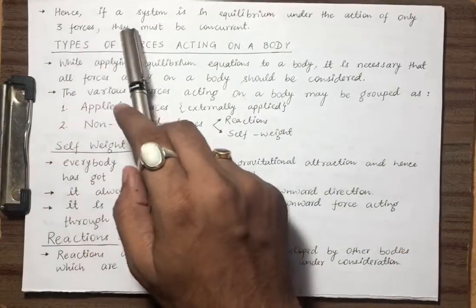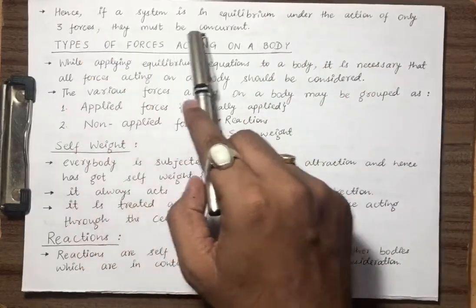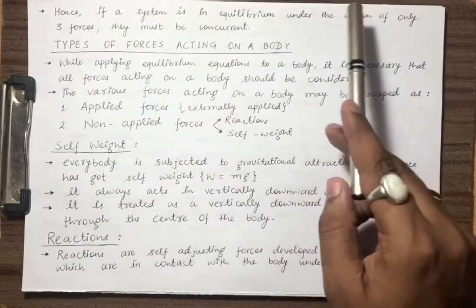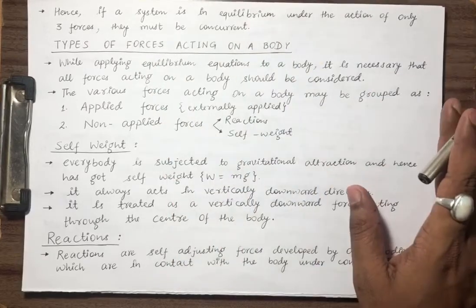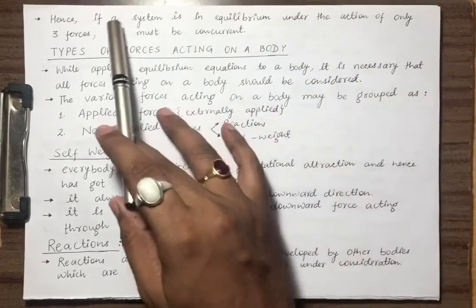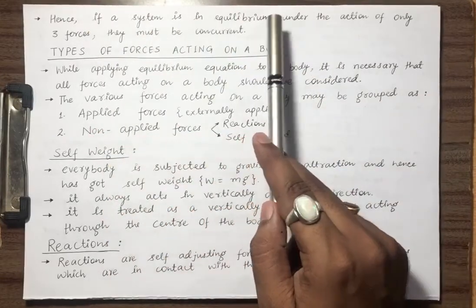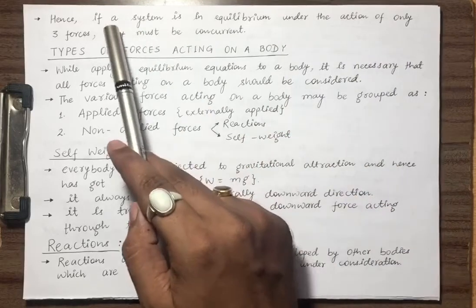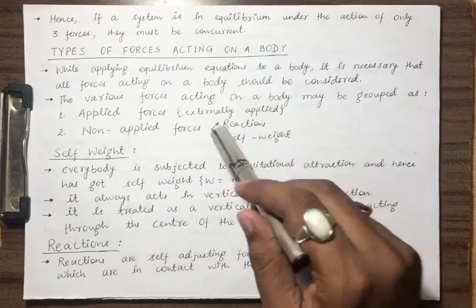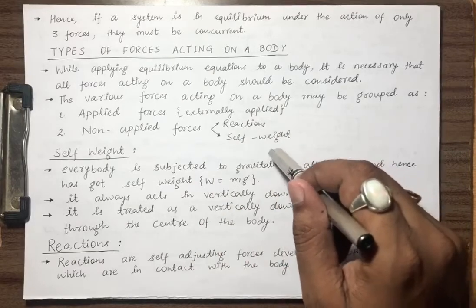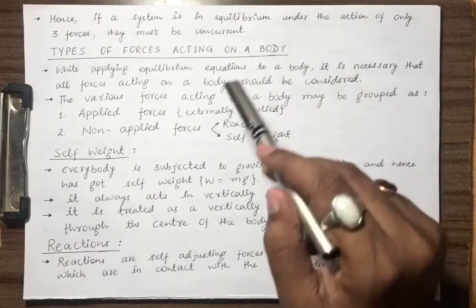Hence, if a system is in equilibrium under the action of only three forces, they must be concurrent. This is very, very important. In GATE, sometimes they give this statement directly and ask whether it is true or false. If a body is in equilibrium under three forces, they must be passing through one single point. So this statement is very, very important.